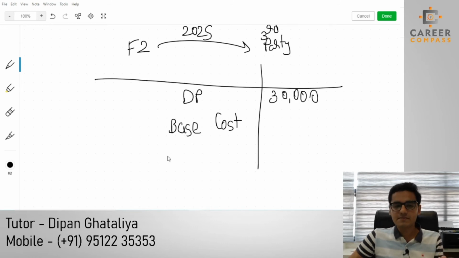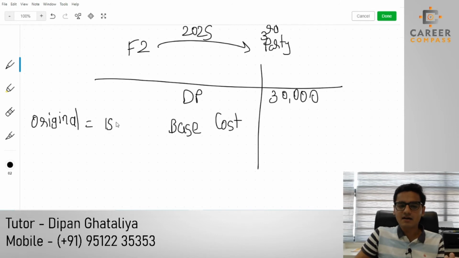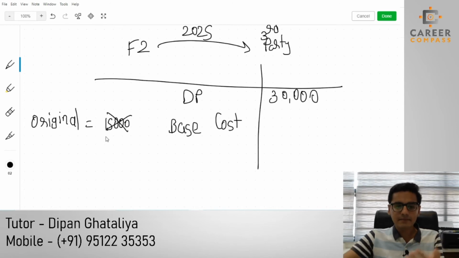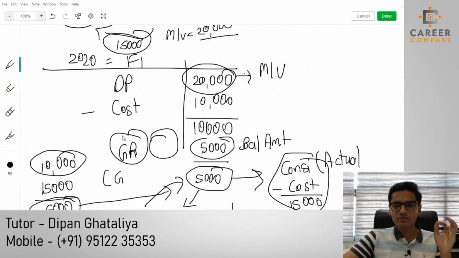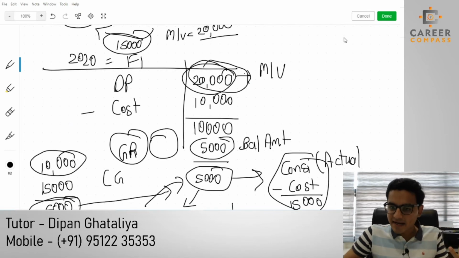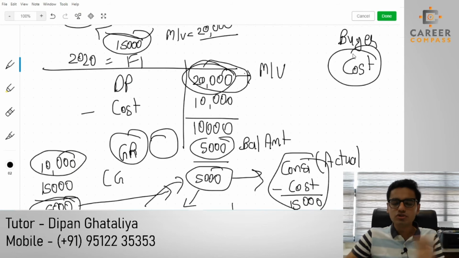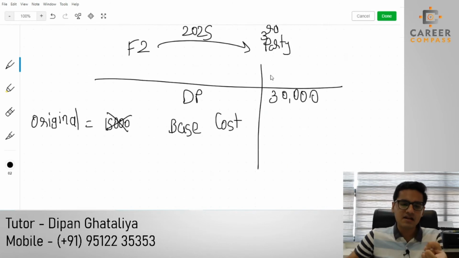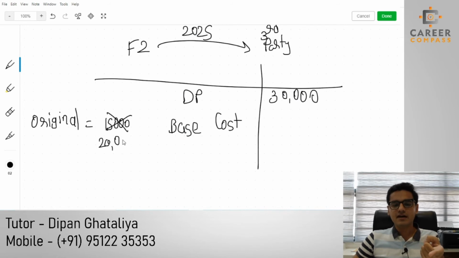Base cost will be calculated like original cost, but the original cost is 15,000, and we cannot write the 15,000, we have to write the market value. Why? Because, as I already told you, the seller's disposal proceed amount and the buyer's cost amount should be equal. So if the seller's disposal proceed amount is 20,000, then the buyer's original acquisition cost should also be 20,000, which is nothing but the market value at the time of the gift.